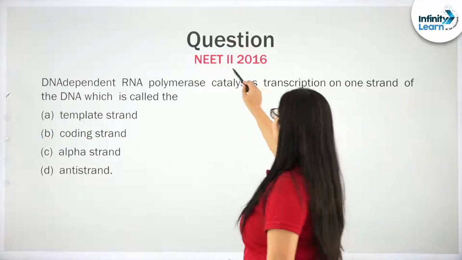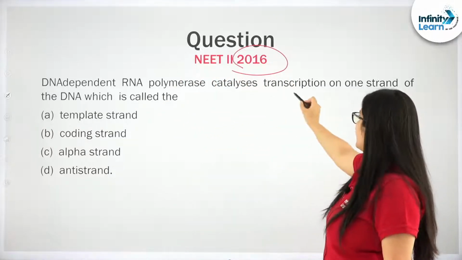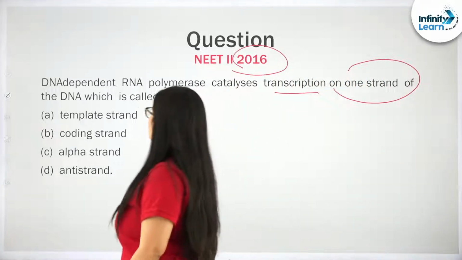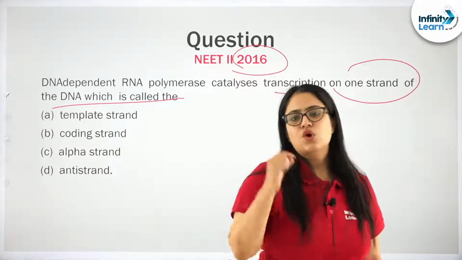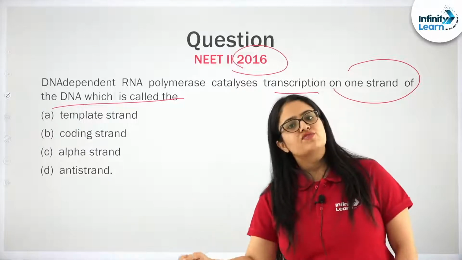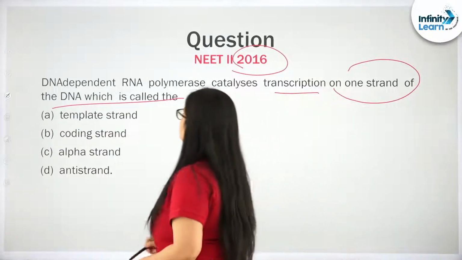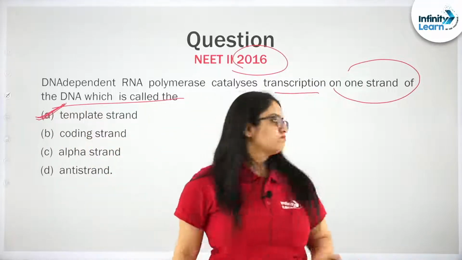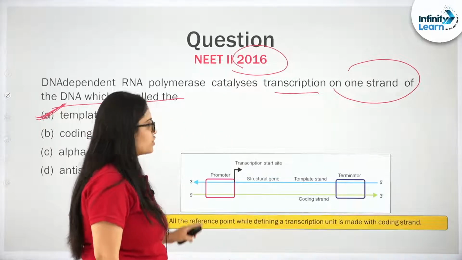NEET 2016. See here, students: DNA dependent RNA polymerase catalyzes transcription on one strand of the DNA, which is called what? So tell me, students, during the transcription process which strand is transcribed? Template strand or coding strand? Very simple. The template strand is the one that gets coded, right? Please remember this. Next, I can give you a brief discussion on this part.